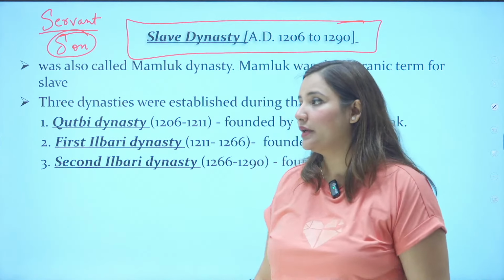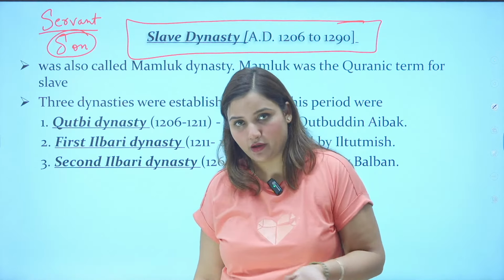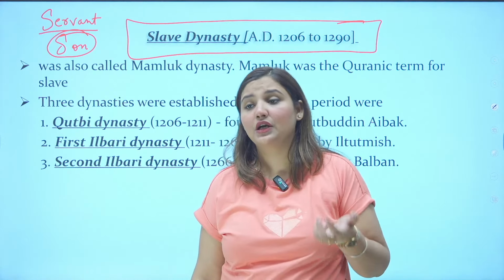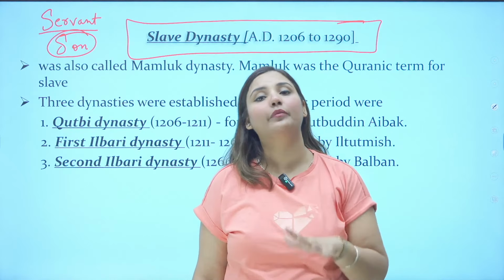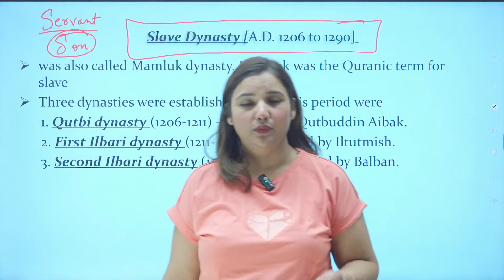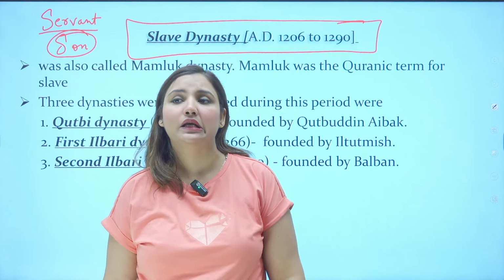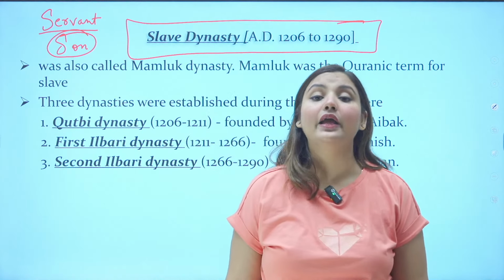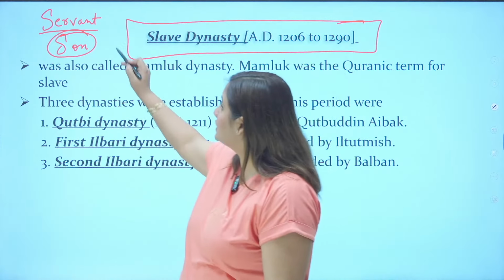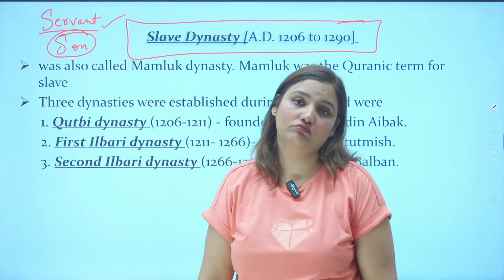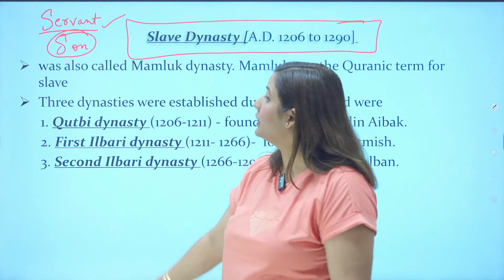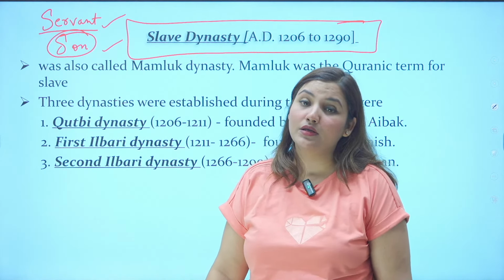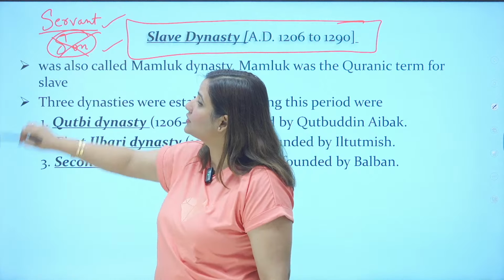Why? Because if you look at the example of Qutbuddin Aibak, the son of Qutbuddin Aibak, Aram Baksh, became the ruler, but he could not maintain his royal order for more than 8 months. Within 8 months, he had to leave the throne. The throne was usurped, he was killed, he was defeated by Iltutmish. Iltutmish was the slave of Qutbuddin Aibak, but Aram Baksh was the son of Qutbuddin Aibak. The son was defeated by the servant of the master.